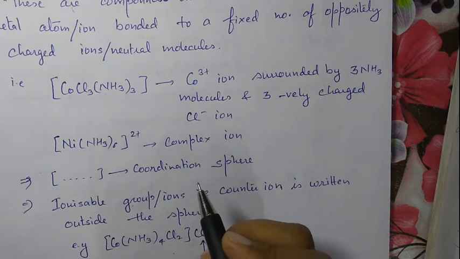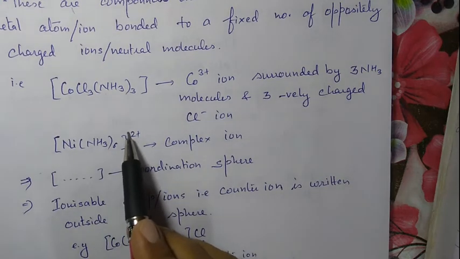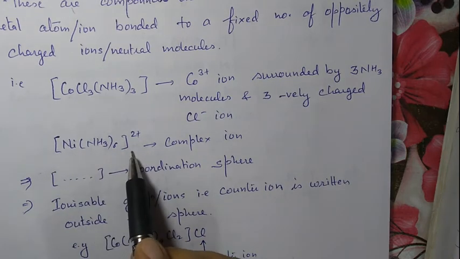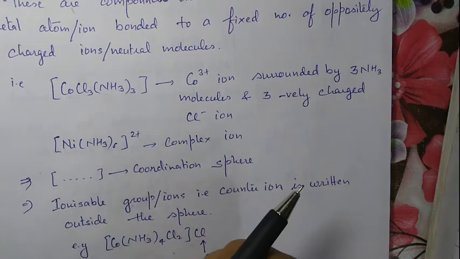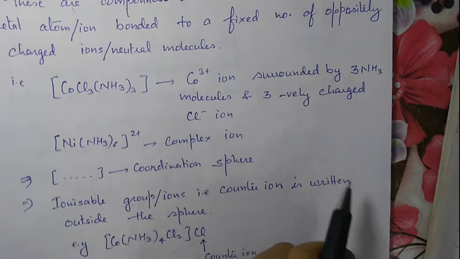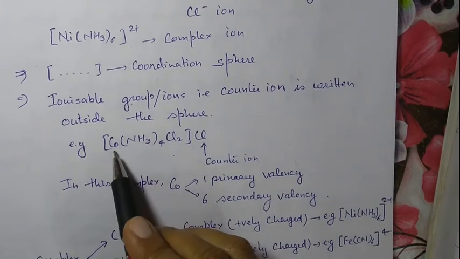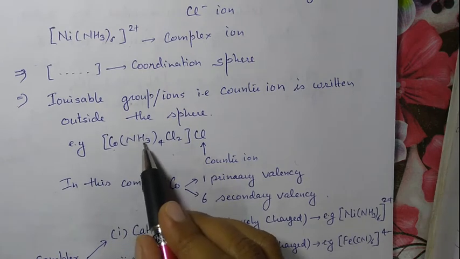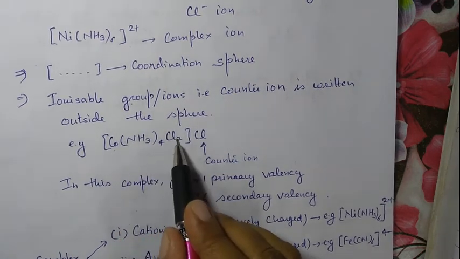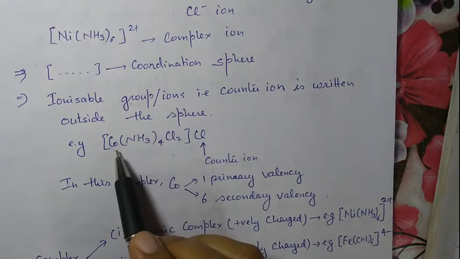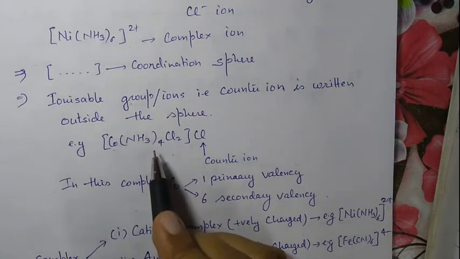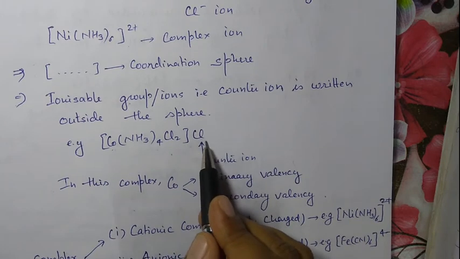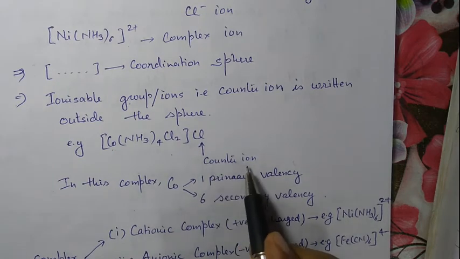We'll discuss further. This is the charge over the complex ion, so it is in the form of ion. This coordination compound may be ionic, may be neutral. Suppose this is one example of a complex compound. This is the central metal ion. These are the molecules or ions which can surround this central metal ion with a definite geometry, and this is the chloride ion outside this sphere. These ions are called counter ion.